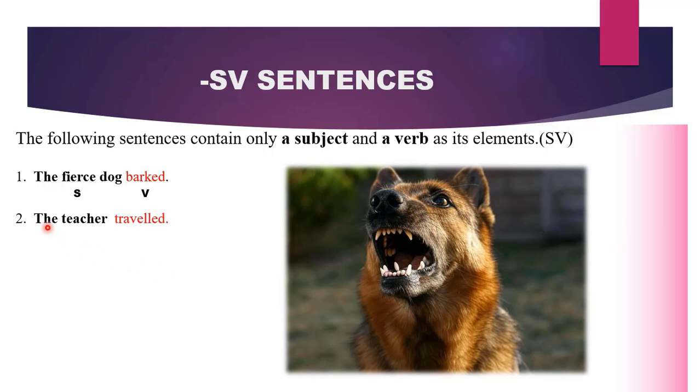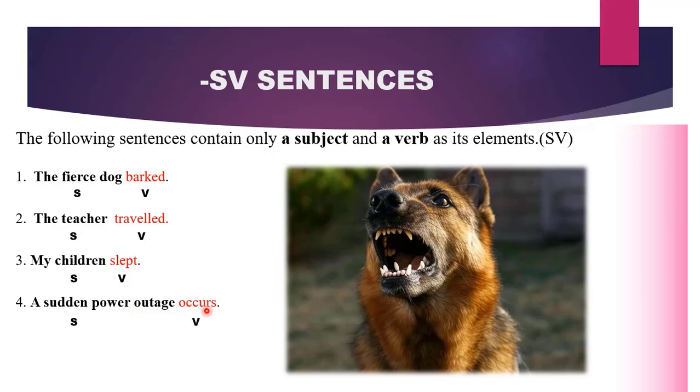In the second sentence, we have one subject and one verb, which means the sentence pattern will be SV. In the third sentence, we have a subject and a verb. Therefore, the sentence pattern is going to be SV. My children, which is the subject, and then the action that they performed, sleep, which is our verb. A sudden power outage occurs. What is our subject and what is the verb? This is an SV sentence. It means that we have one subject and one verb. So one subject, one verb.